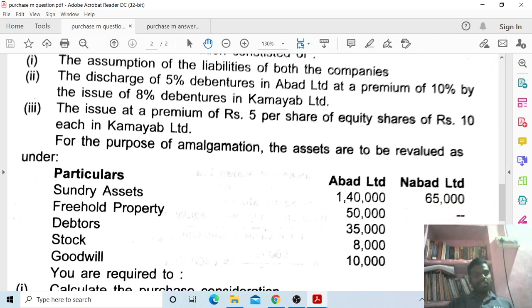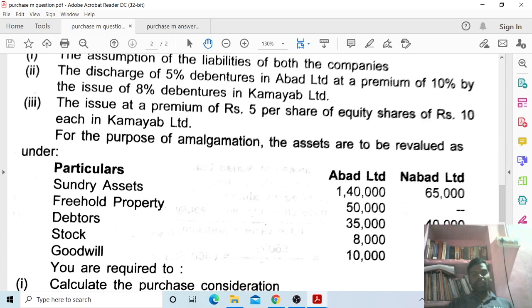Next, adjustments. The purchase consideration consisted of, first one, the assumption of the liabilities of both the companies. Second one, the discharge of 5% debentures in Abad Limited at a premium of 10% by the issue of 8% debentures in Kamayab Limited. Third one, the issue at a premium of 5% per share of equity shares of rupees 10 each in Kamayab Limited.